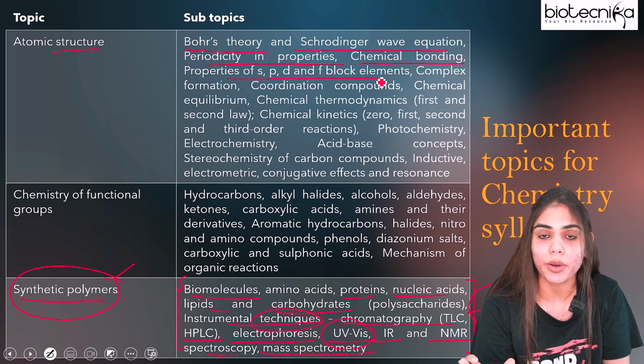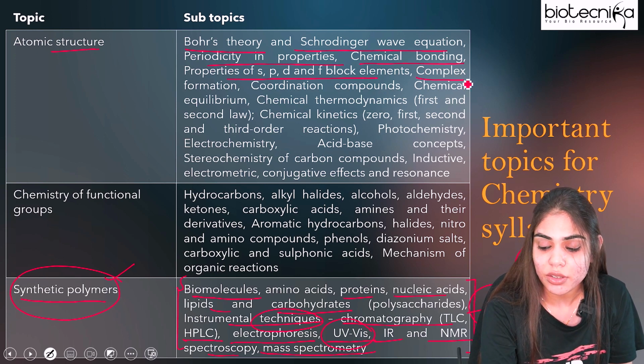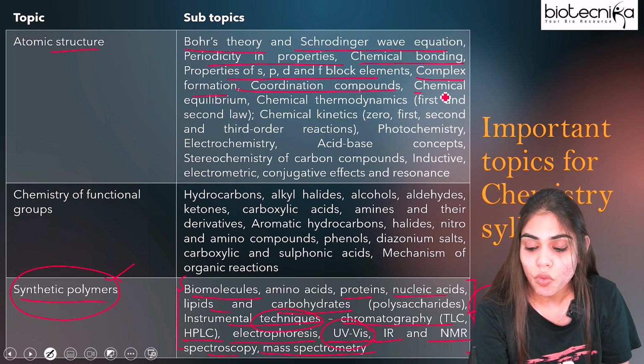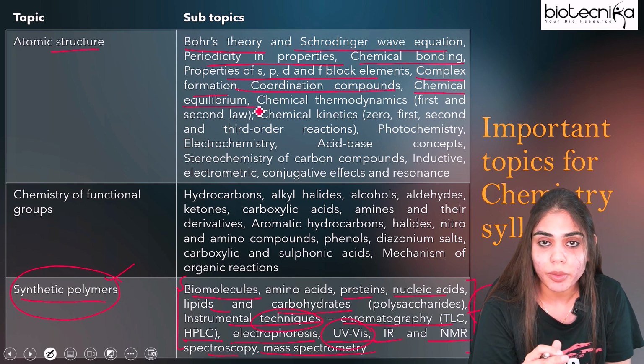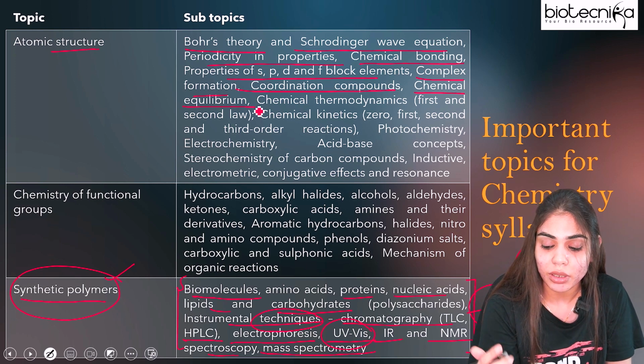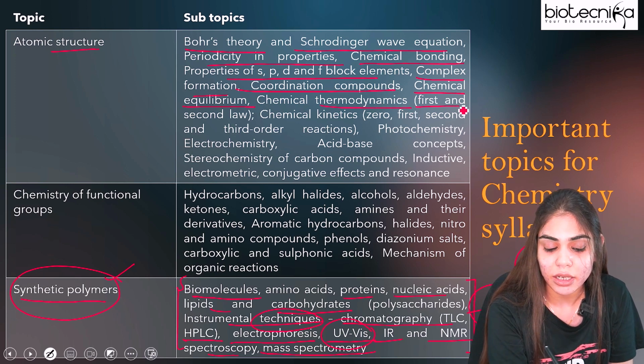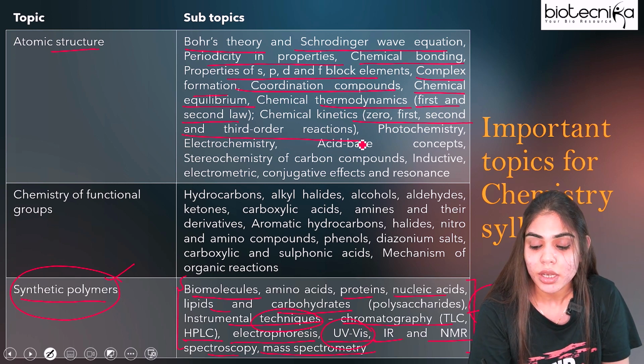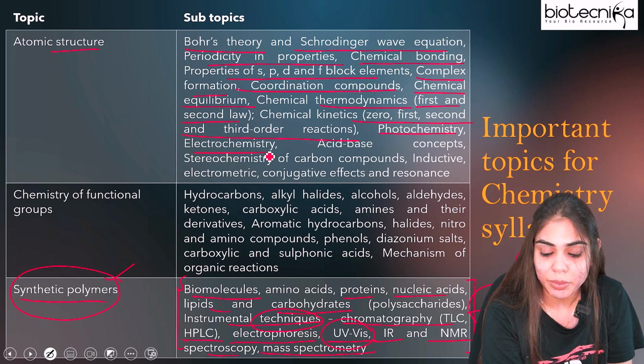So this is all part of inorganic chemistry. What is complex formation, what is coordination chemistry and coordination compounds, what is chemical equilibria. You will get some numericals related to thermodynamics, the first and second law of thermodynamics, zero, first, second, third order reactions, photochemistry, electrochemistry, acid-base concepts, stereochemistry.